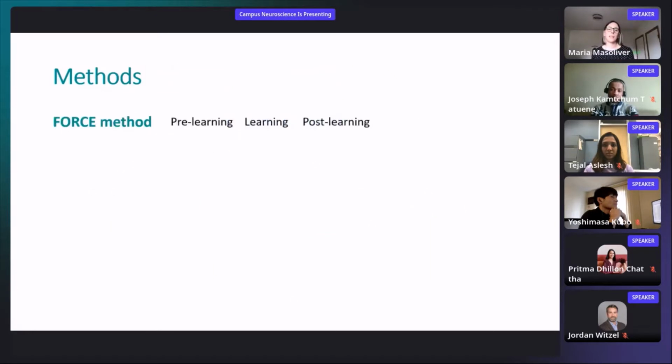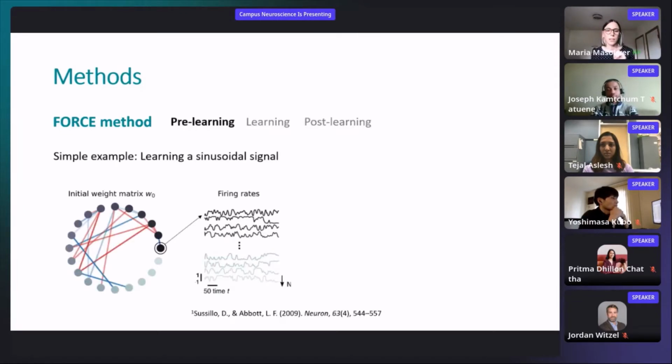The method that I'm going to use, as a lot of machine learning techniques, has 3 steps. We have the pre-learning, the learning, and the post-learning. In order to explain this, I'll present this simple example of learning a sinusoidal signal. And we start with a sparse matrix, which we observe has chaotic activity.